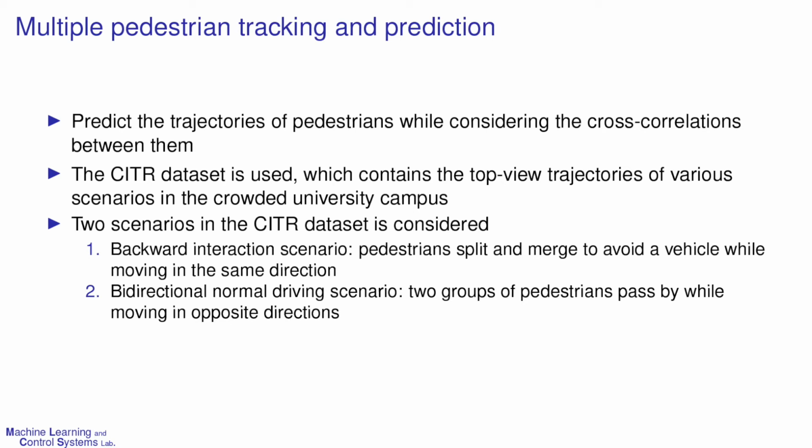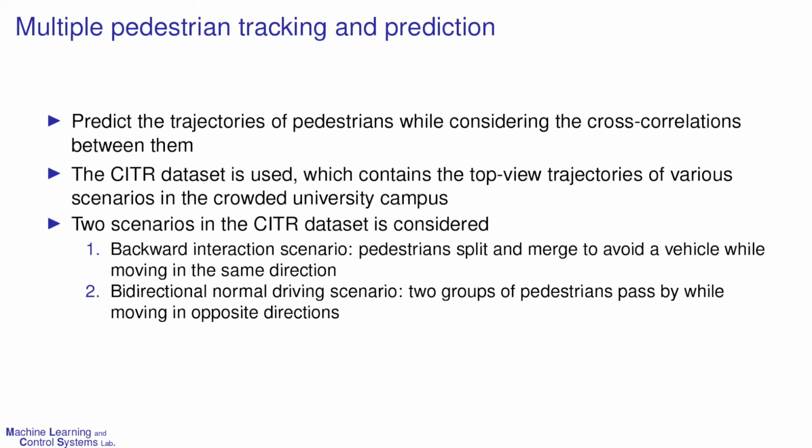Since predicting the collective motion of a group of pedestrians is important for social robotics, we aim to show that our approach is able to predict the trajectories of pedestrians while considering the cross-correlations between them. To demonstrate our approach, the CITR dataset is used, which contains the top-view trajectories of various scenarios in a crowded university campus. To show the usefulness of the online learning of the cross-correlation coefficients, two scenarios in the CITR dataset are considered. The first scenario is the backward interaction scenario.